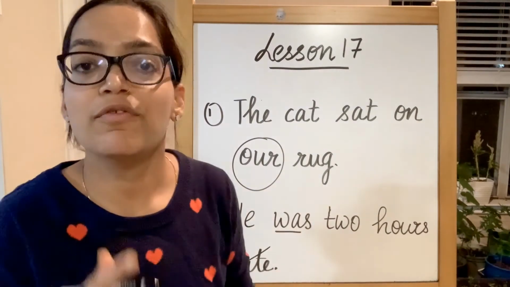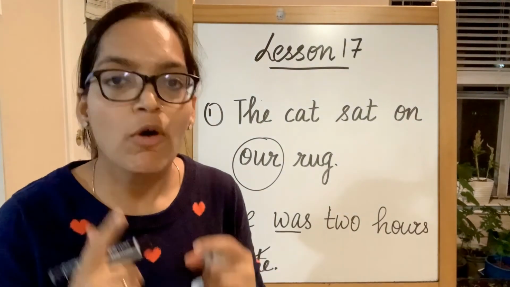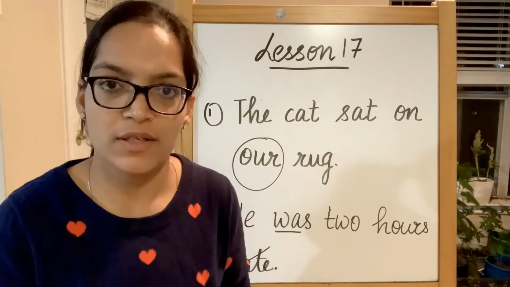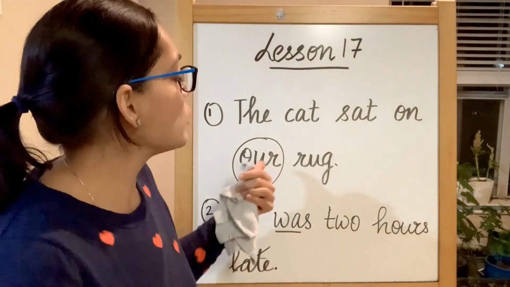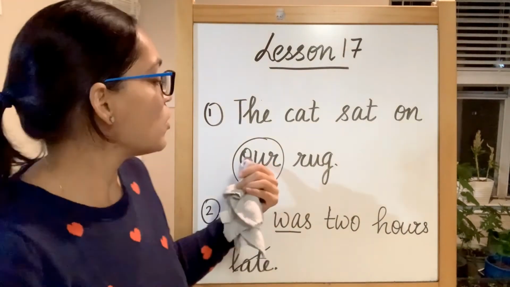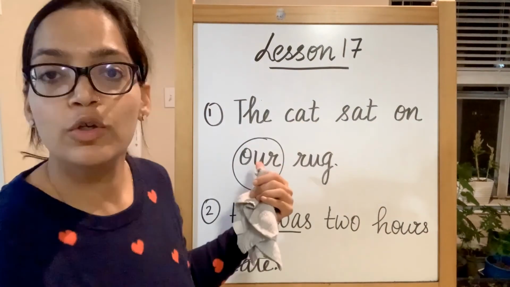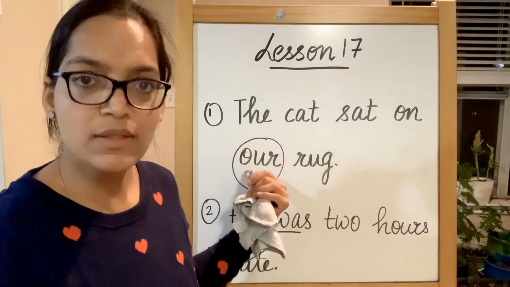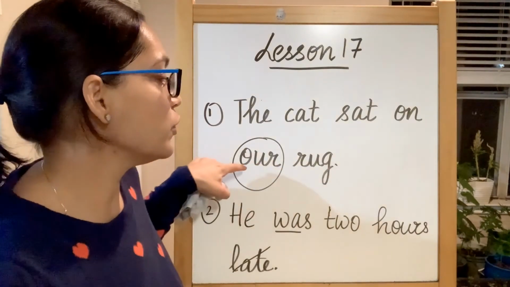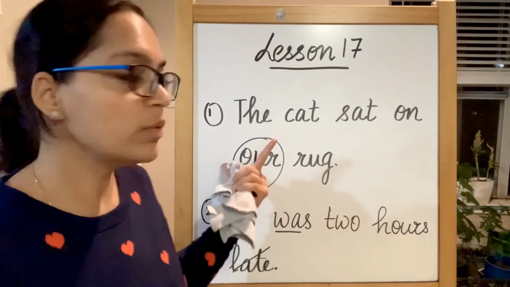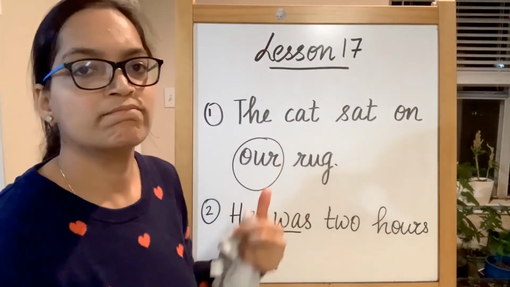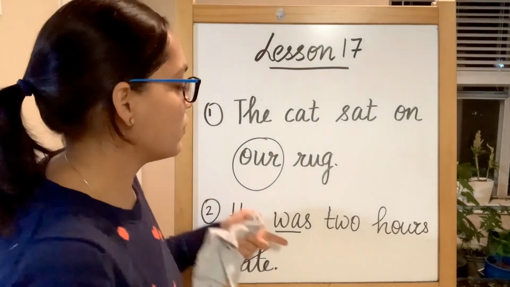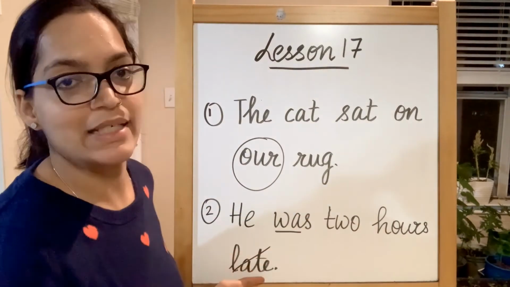So we are referring to the time here. According to the context of the sentence, the meaning of the sentence, you will be able to figure out which hour to use. This hour is the rug belonged to them. This is that hour. So we're not going to use it for the time hour. It won't make sense. The cat sat on our rug. And he was 2 hours late.